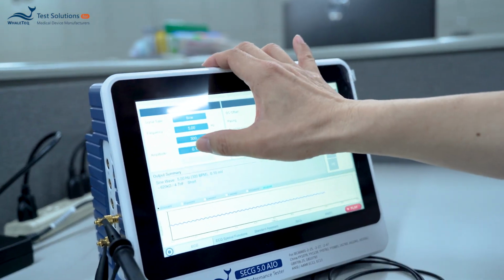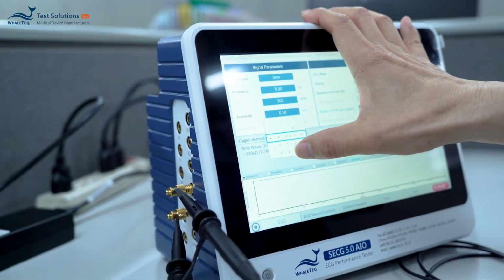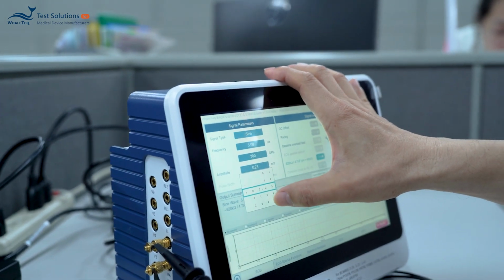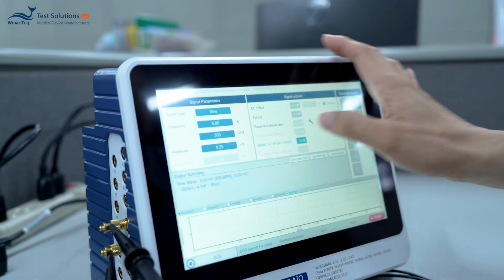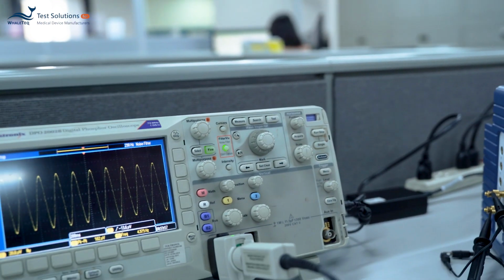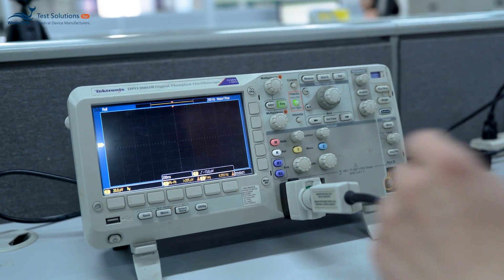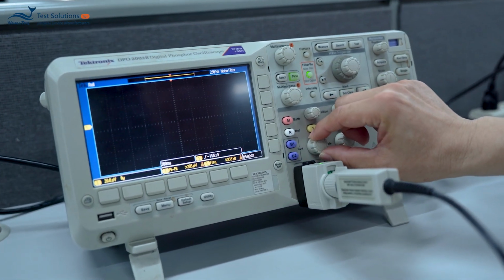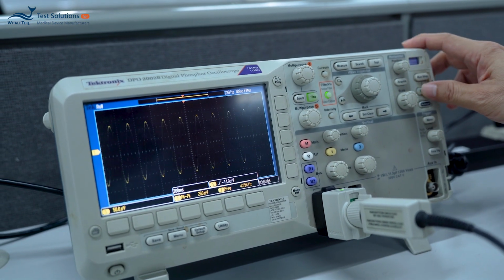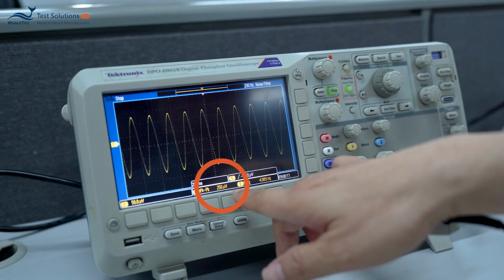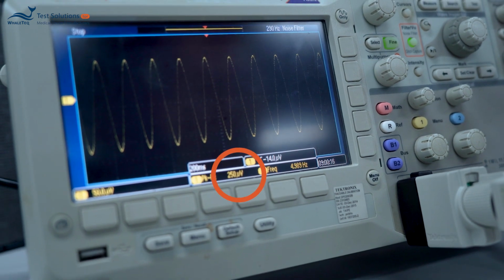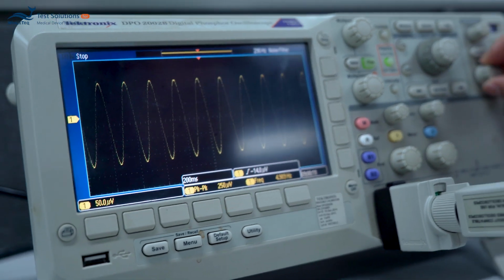And then I adjust the amplitude to 0.25 millivolt, that's 250 microvolt. And the same, I play it. When I play the output, you can see it here. I zoom the amplitude to the scale, and then you can see it's the same clear sine wave, but the amplitude is 250 microvolt.